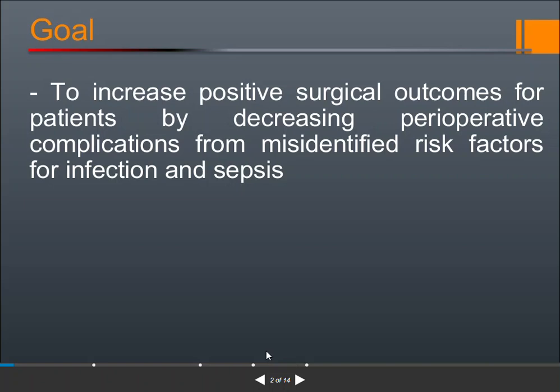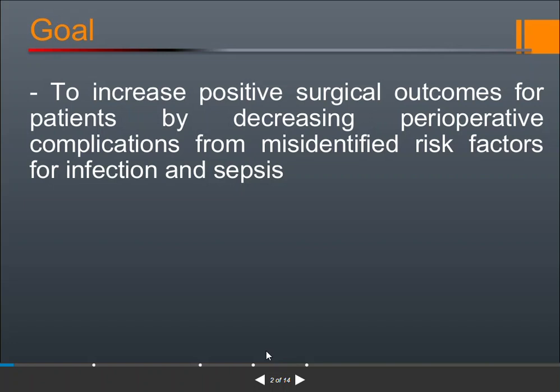Yesterday we have seen the classification of the wound, and today there is continuation of the classification of the wound. Why we need to classify the wound, especially in the case of surgical wounds? The goal for classification of surgical wound is to increase positive surgical outcome. Means we have to make the patients well after the surgery by decreasing the perioperative complications.